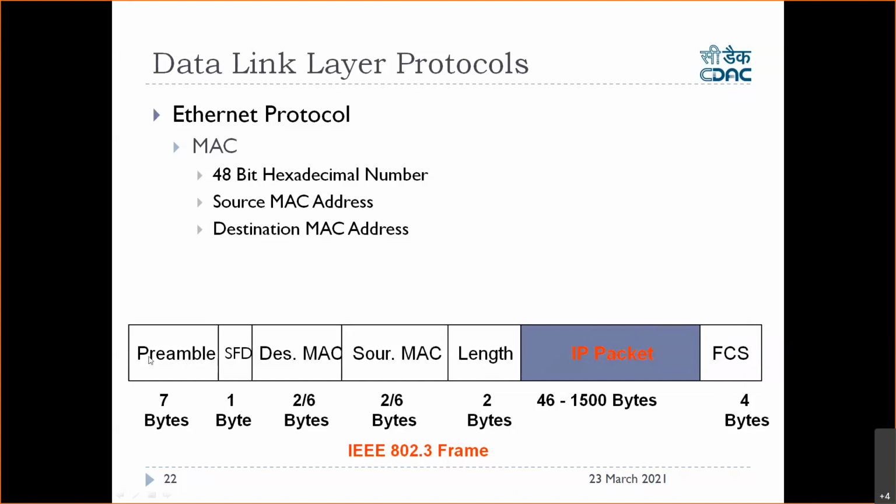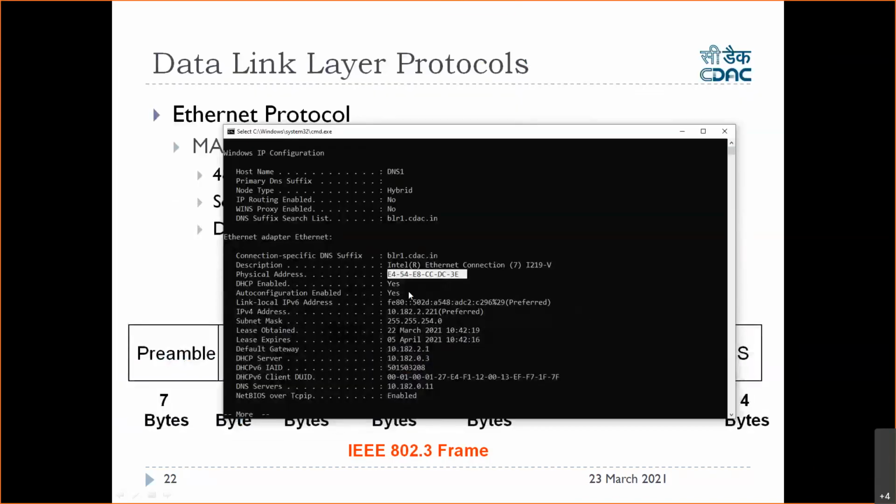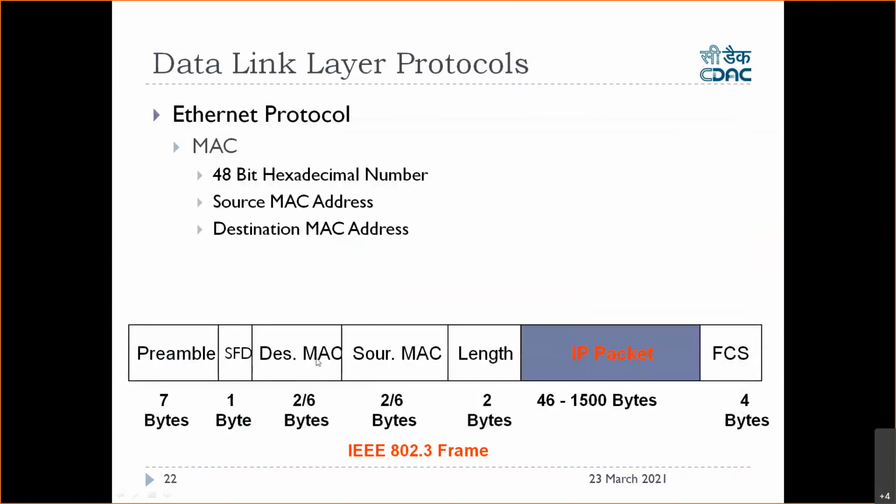Preamble, as I told you, and SFD are used for the same purpose, synchronization. SFD says this is the start of the frame delimiter. After that, whatever is coming is the destination MAC address. That also will go into binary, zeros and ones, so the hexadecimal will be converted into binary and written here. That hexadecimal number you have seen is the source MAC address, my system's MAC address. If I'm sending to someone else in the LAN, then the destination MAC address will be written here.